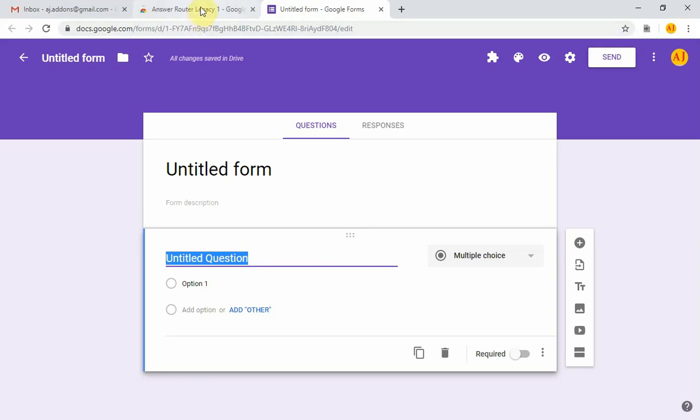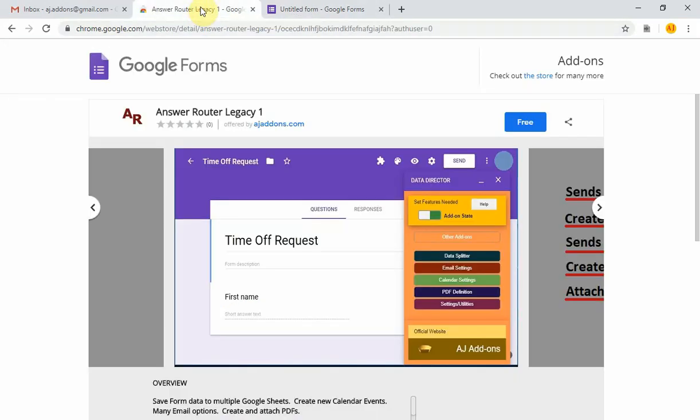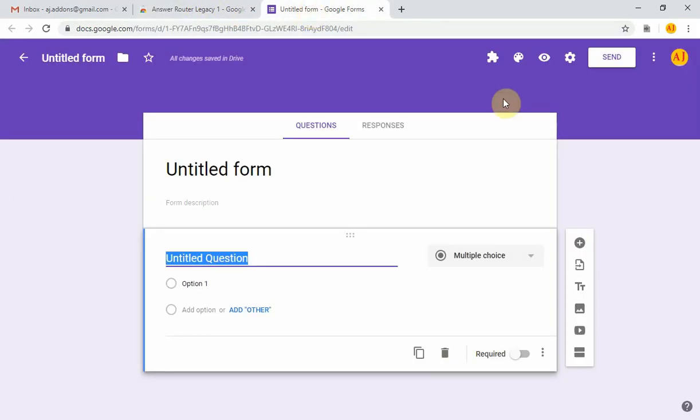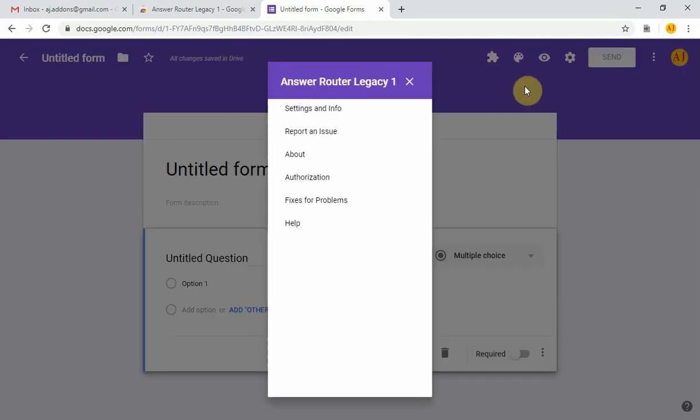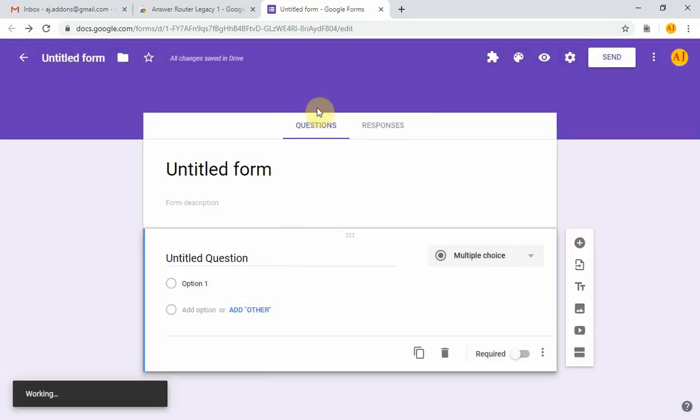Now that Answer Router Legacy 1 is installed, let's take a look at a few things. Click the puzzle icon, click Answer Router Legacy 1. You can choose Settings and Info. That will open the sidebar. Report an issue, About, Authorization, Fixes for Problems, Help. Let's first choose Settings and Info, and that will open the sidebar.